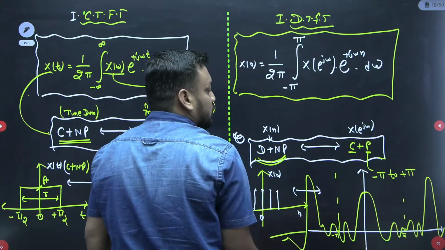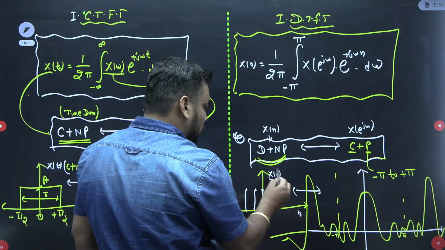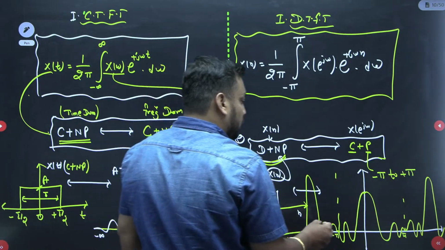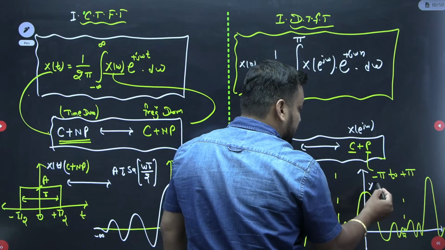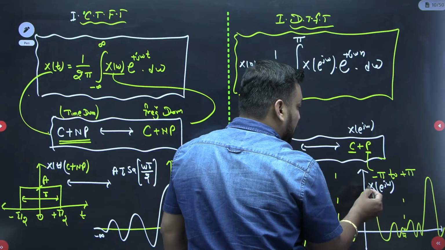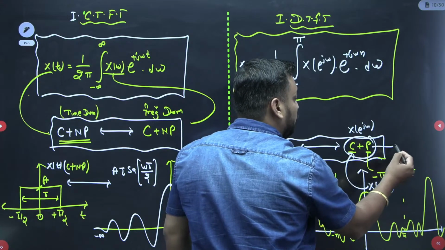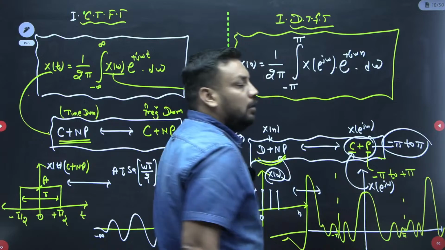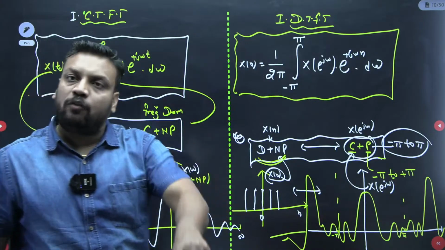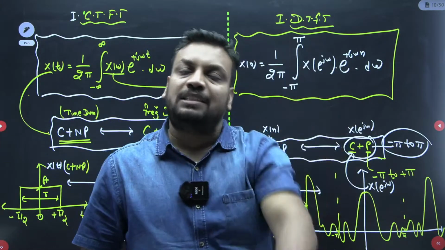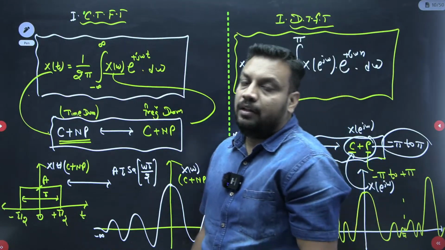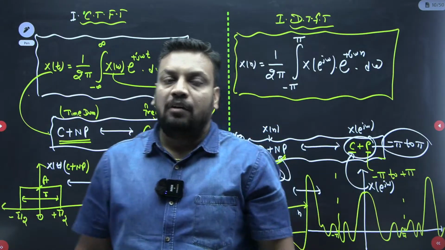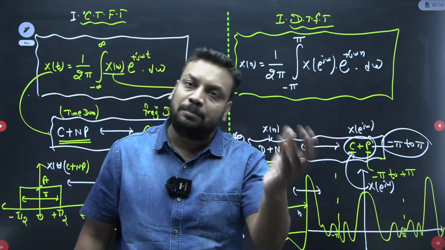So it is continuous also. You can say that x of n was a discrete plus non-periodic signal, but here X(e^jω) is continuous plus periodic for the interval of minus pi to pi. That is why in the analog filter we have the frequency range from minus infinity to infinity, but in a digital filter we have the maximum frequency from minus pi to pi.